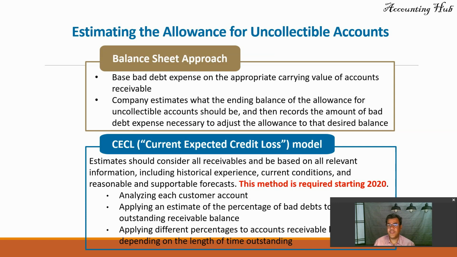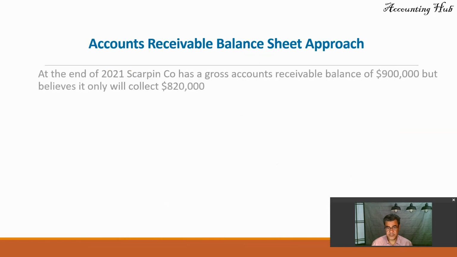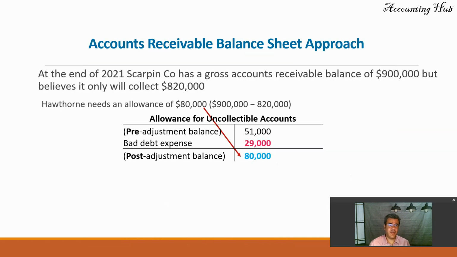The company estimates what the ending balance of the allowance for uncollectible accounts should be, and then records the amount of bad debt expense necessary to adjust the allowance. So let's consider at the end of 2020, Scarpin Corporation has gross accounts receivable of 900,000, but believes it will collect only 820. So we need an ending balance of 80. So if our beginning balance is 51, the bad debt expense will be 29.